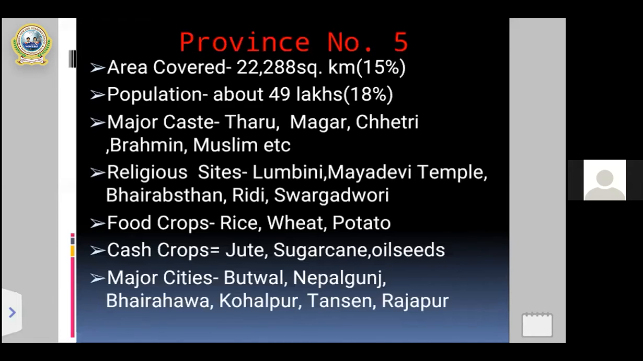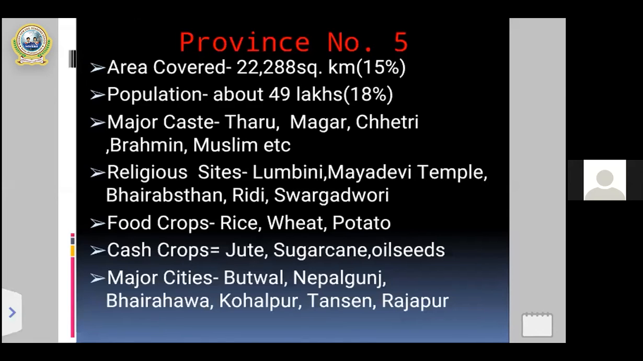Some food crops are mentioned on the screen: rice, wheat, potato, etc. These are some major food crops and food grains of province number 5. After them, my dear students, the next one is cash crops, and cash crops indicate the economic status of a certain province. Some of the major cash crops of province number 5 are jute, sugarcane, and oilseeds, which indicate the economic condition of the people of province number 5.